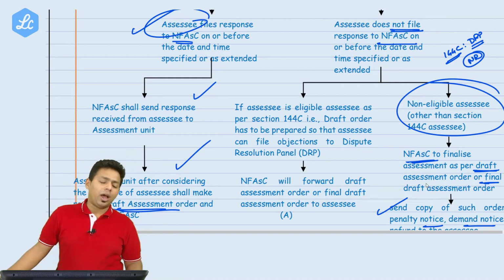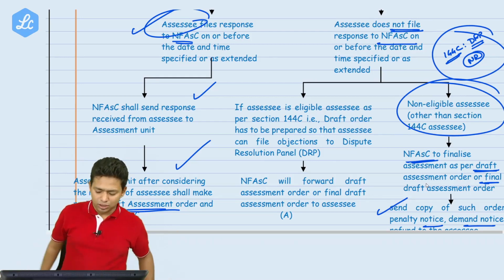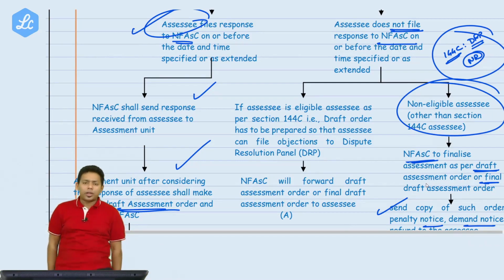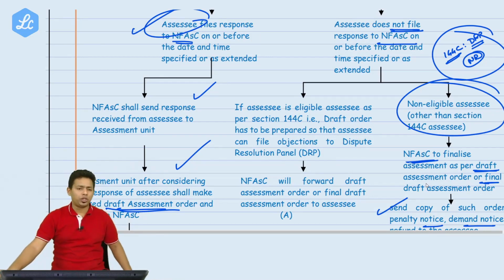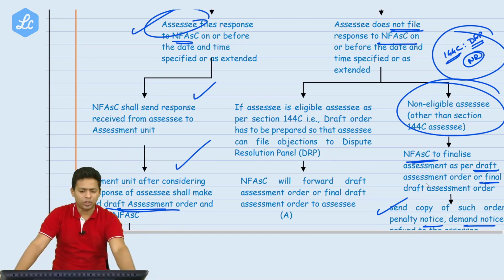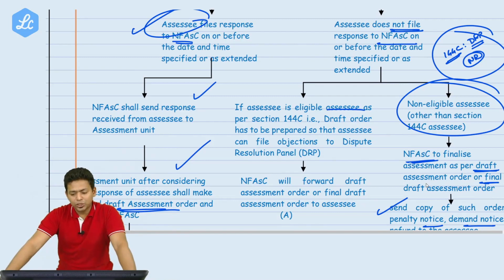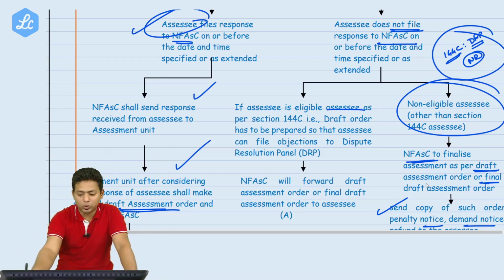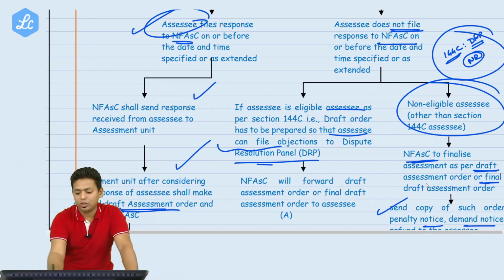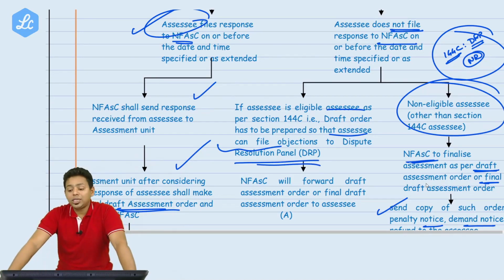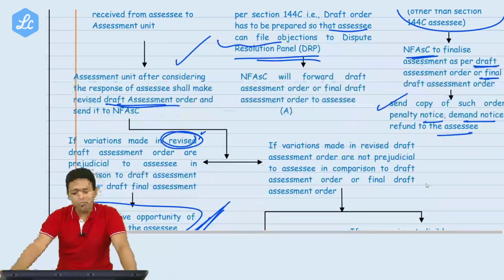Whenever we talk about NR, we have given them a relaxation that whenever the department passes this particular order, they were supposed to share it with the Dispute Resolution Panel. So here also they are including the Dispute Resolution Panel: if the assessee is an eligible assessee, that means a non-resident assessee, then as per section 144C a draft order has to be prepared so that the assessee can file the objection to the DRP. Okay. The assessee here will not file the objection to NFSC. Here the assessee will file the objection to the DRP, and the DRP is also online only. It is not offline.